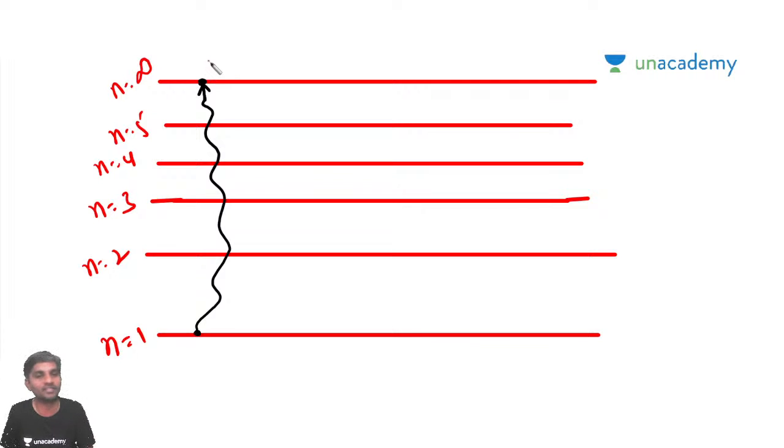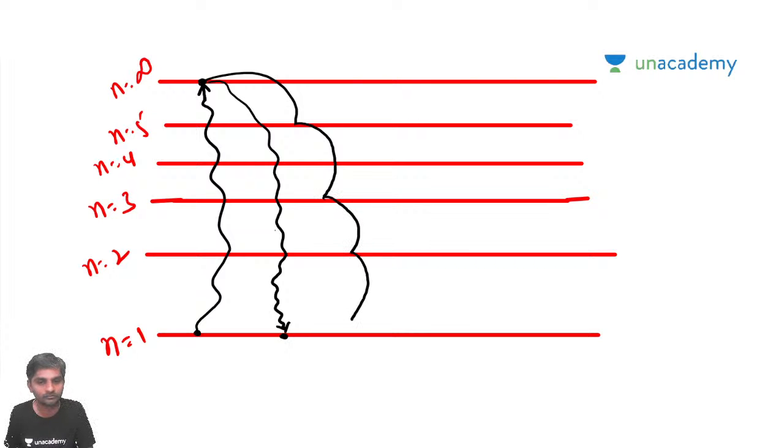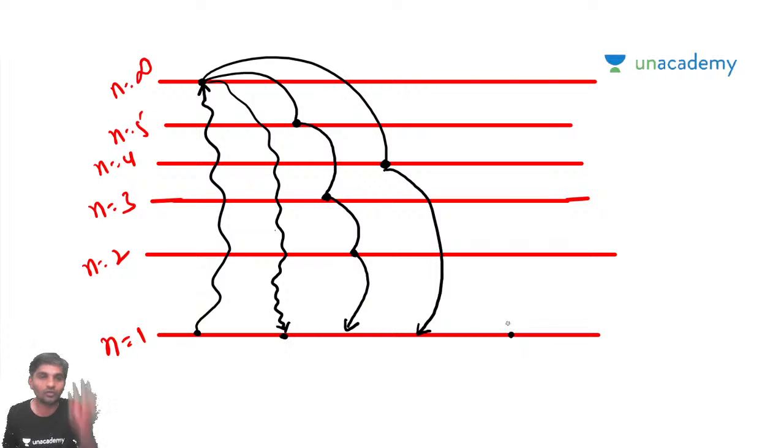It may come back directly in one jump, or it may do multiple jumps, depending on how much energy it is losing. So the electron may not jump directly from n is equal to infinity to n is equal to 1. It may simply jump to the third level.